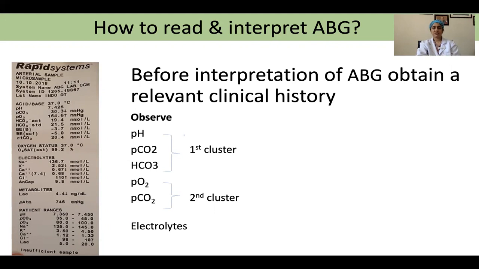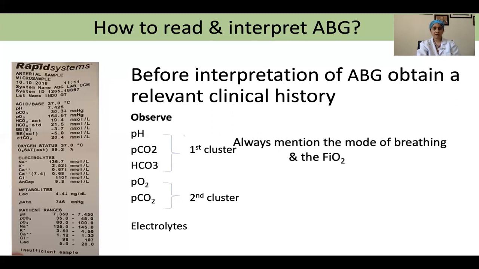Before we send the sample, we should always know the mode of breathing that the patient is on, whether the patient is on room air or any oxygenation device, nasal prongs, or a non-invasive ventilatory device, or is on a ventilator. Along with that, it is important to mention the FiO2. How do we calculate this FiO2? We will come to see in the next few slides.